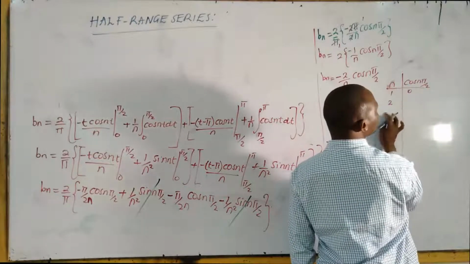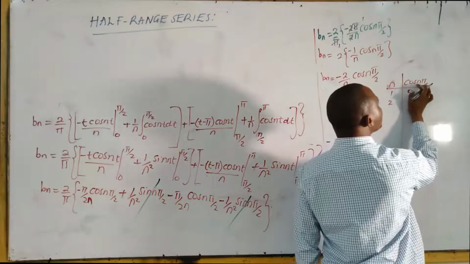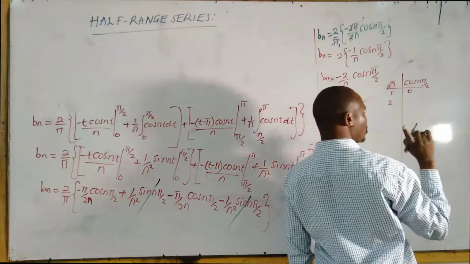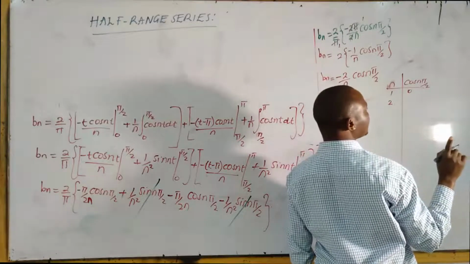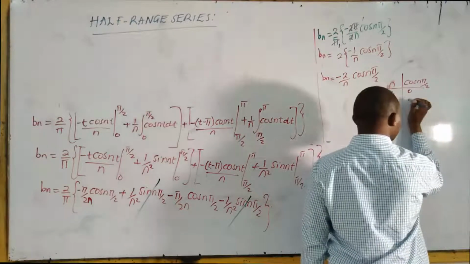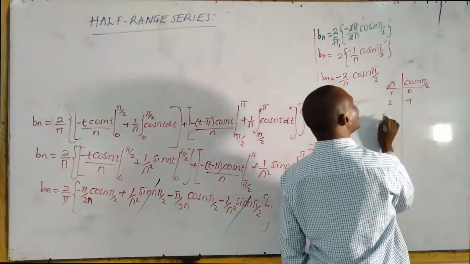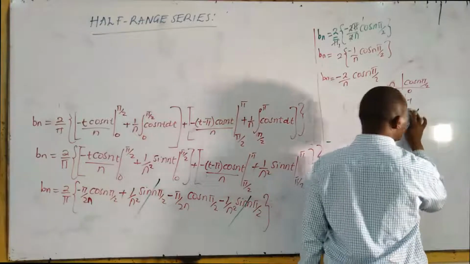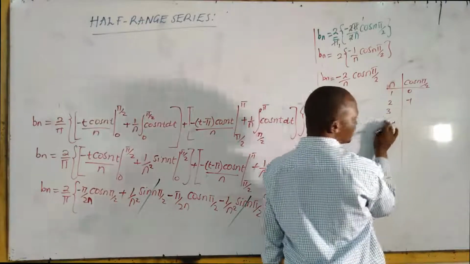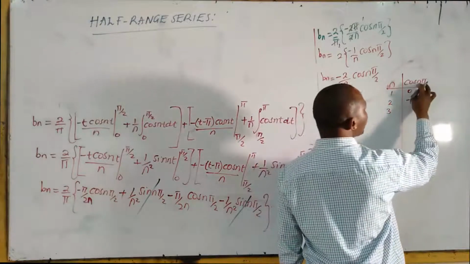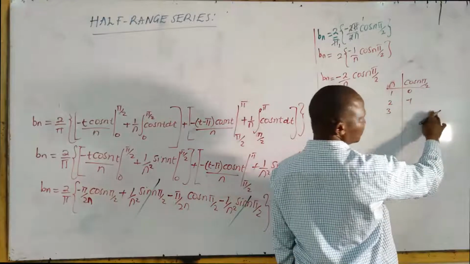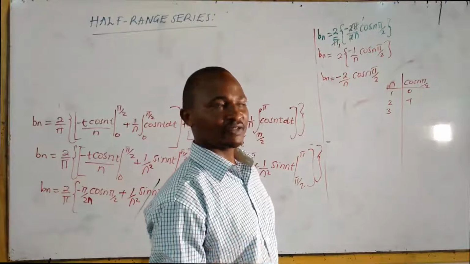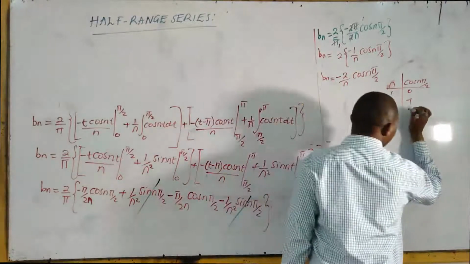For n is 2, it is cos 2 pi over 2. 2 pi over 2 is pi. Cos pi is negative 1. Substitute 3 here. Cosine of 3 pi over 2. 3 pi over 2 is the same as 270 degrees. And cosine of 270 degrees is 0.